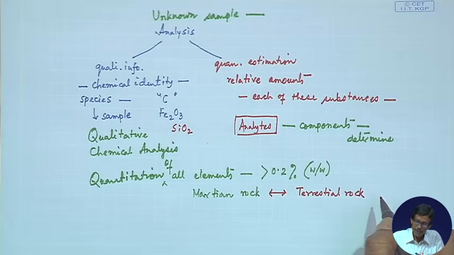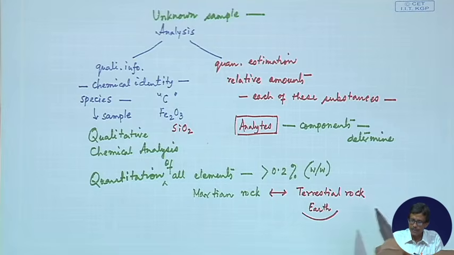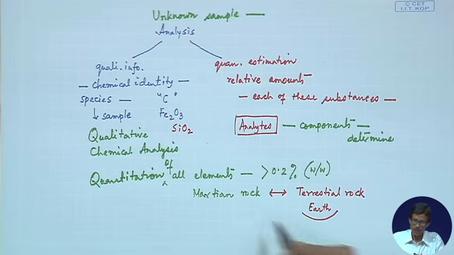So, anything is available from there. Because still we do not know, there are several places, several mountains, several rocks, and we do not know the composition of all these.